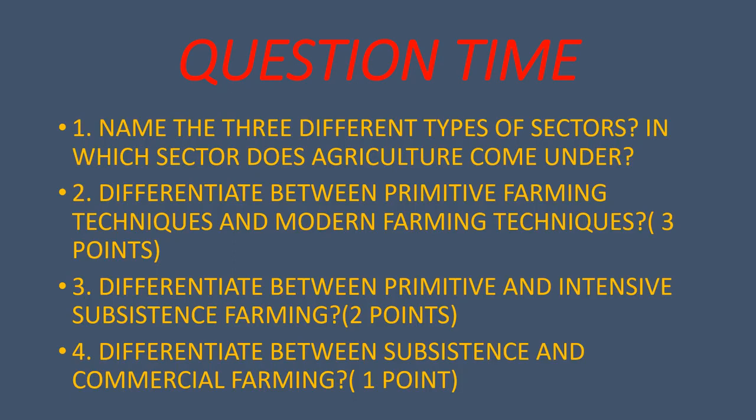Third one is, differentiate between primitive and intensive subsistence farming, 2 points each. The fourth is, differentiate between subsistence and commercial farming, 1 point each. I have discussed each and every point in detail, so it must be easy for all of y'all to answer these questions. If you want, you can take help of the PowerPoint again.